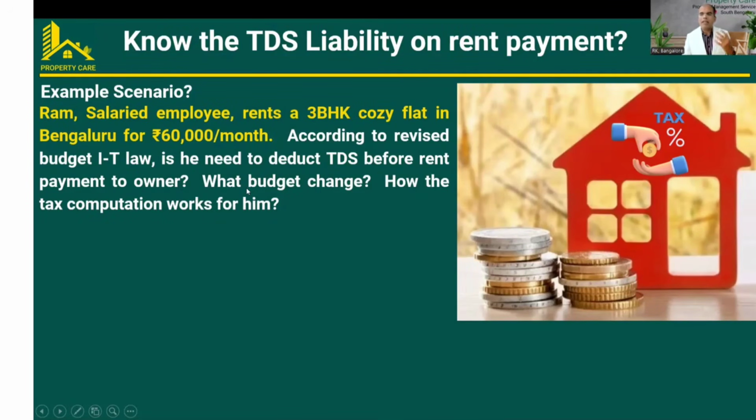So this is the sample scenario through which any tenant can understand what their tax liability is, and whether I need to pay TDS or not. That is the idea behind this video.